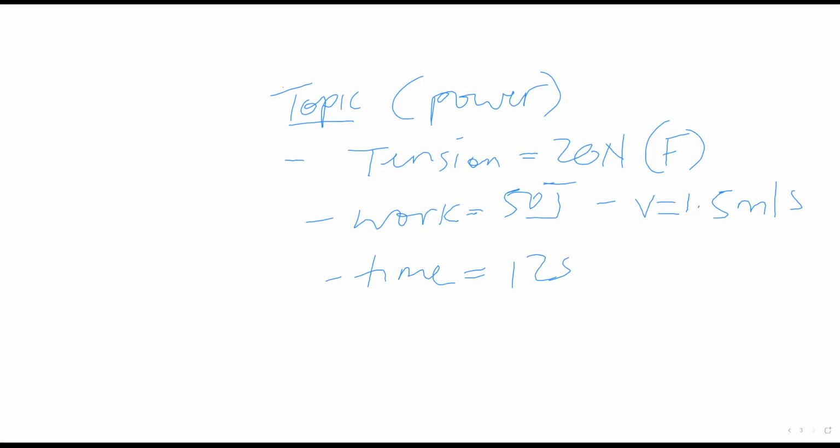And from the question, it says one end of a light inextensible string is attached to a block. So you have a block here, and you have this string here.